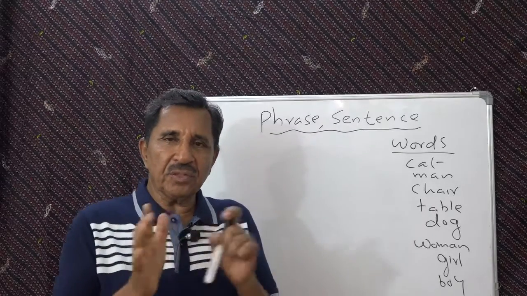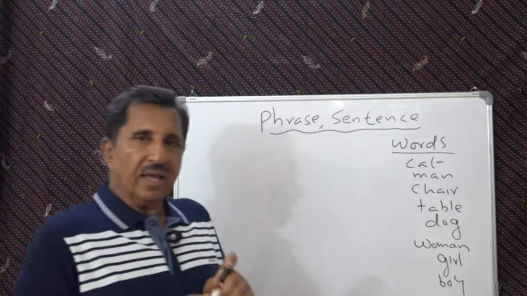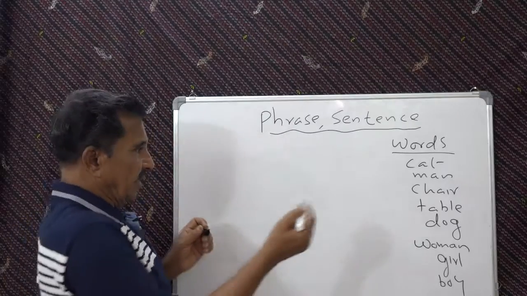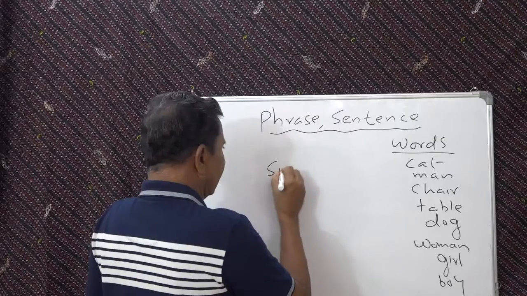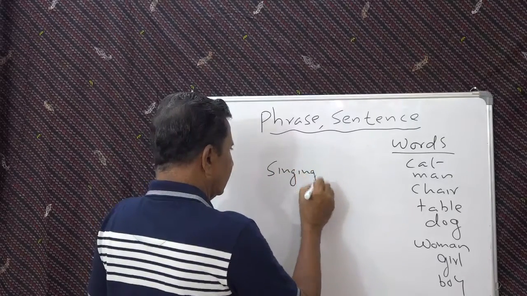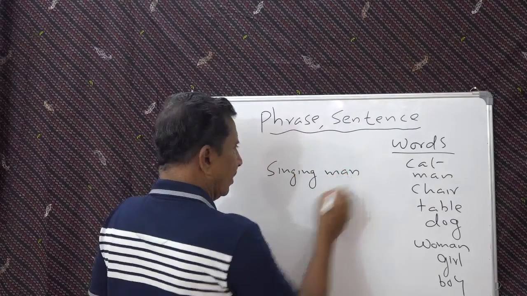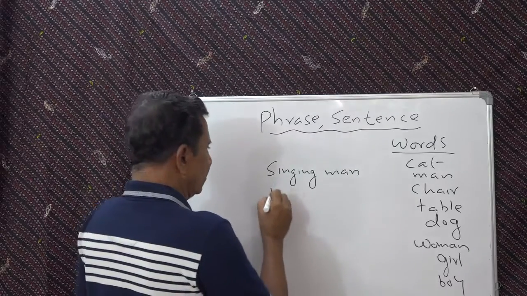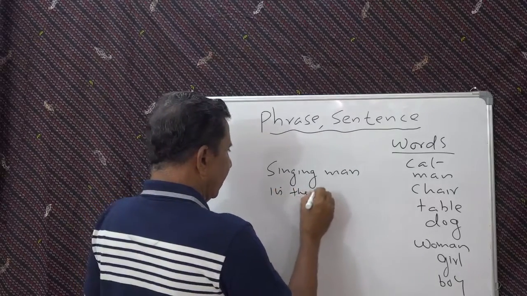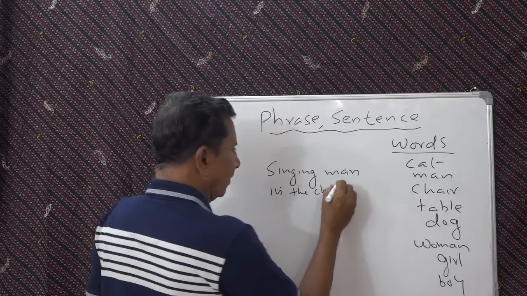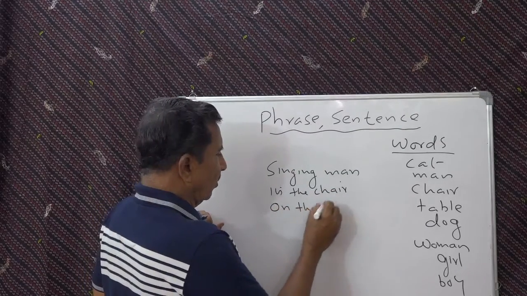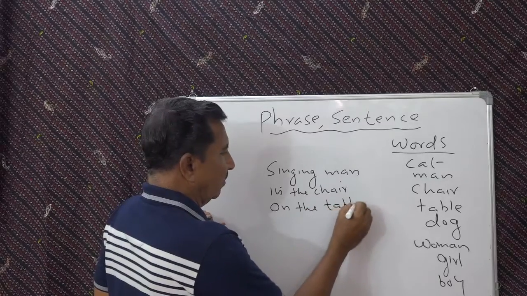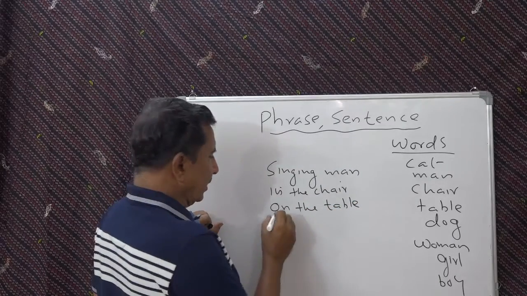Now suppose you put some words together and make some meaning. Say like that. See, you can see the singing man. Then in the chair. On the table. See that?